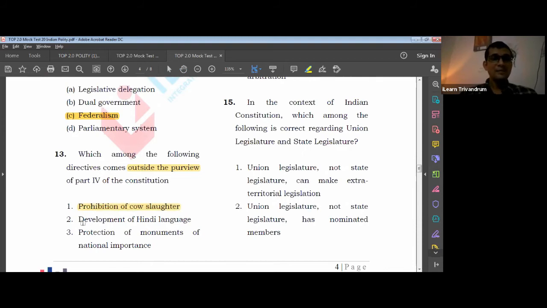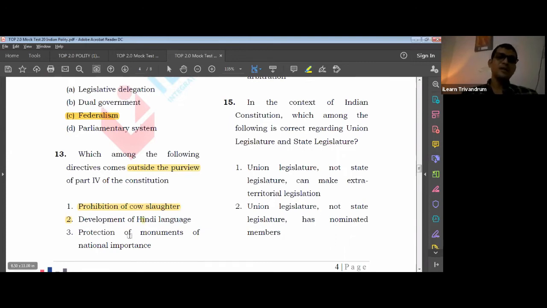Okay. Development of Hindi language. Now, Hindi language, is there a particular focus on Hindi language in this one? No. Okay, there is no mention of the Hindi language as such in the DPSP. So this is outside the purview. Okay. Monuments, now this is a very general thing, right? How can protecting monuments be outside DPSP? Okay. Now this is a very controversial area. Which one? The Hindi language. So we know that there is no possibility that DPSP will have a reference to Hindi language.